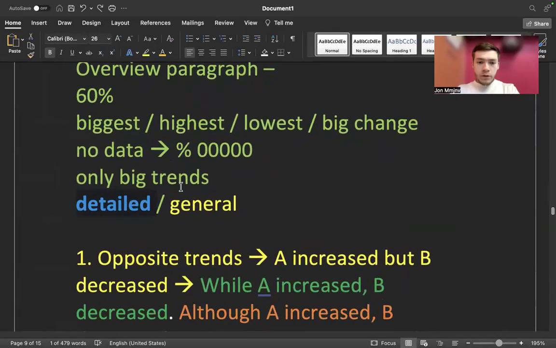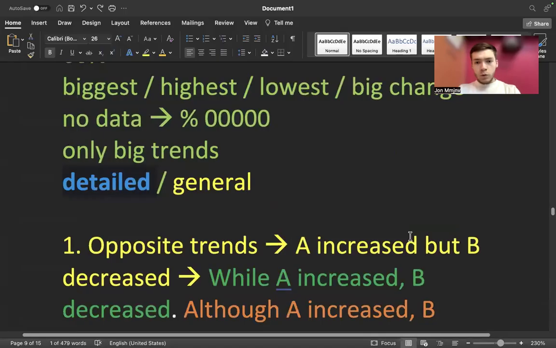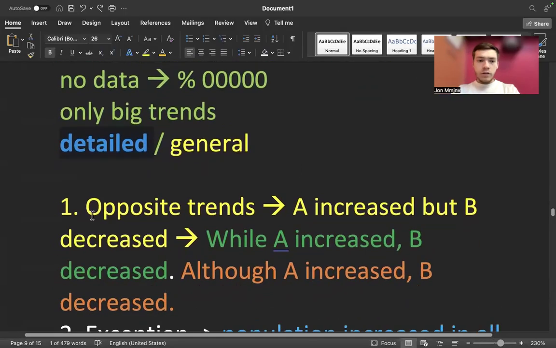So this is the first sentence we use, which is opposing trends. For example, A increased, B decreased, or you can say while A increased, B decreased, or although A increased, B decreased. The green one is the most preferred, even for task 2.